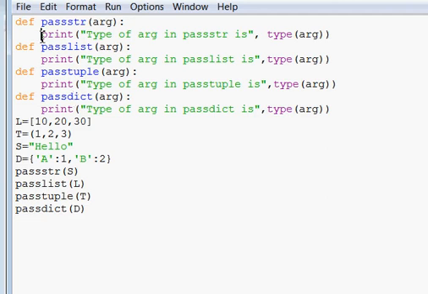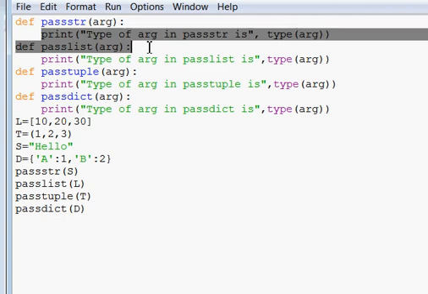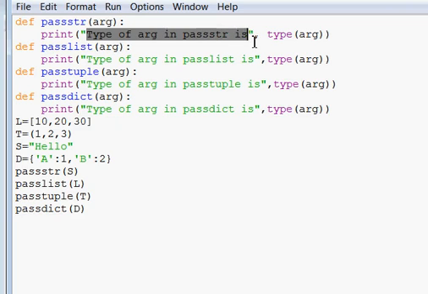So in this function I have only printed one message. Message is type of arg. Arg means argument in pass str is. This is a message, and after this message it will print type of arg. As you know, type is a built-in function which will give the data type of arg. Arg means arg will have the value that you have sent during the function call statement.